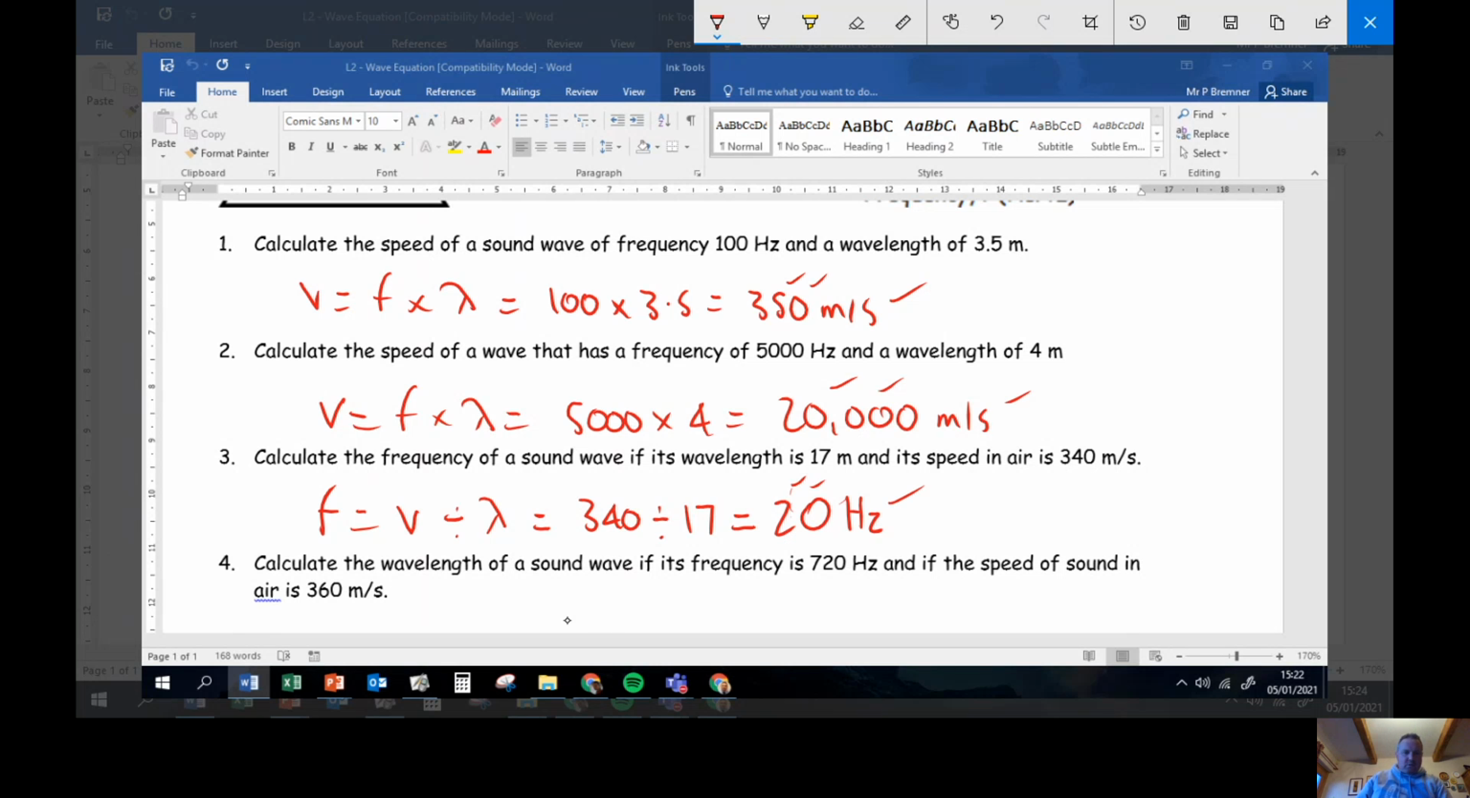I think I can squeeze this last one on the screen here. The wavelength of a sound wave, if its frequency is 720 and the speed of sound is 360. Okay, so wavelength is going to be my speed divided by my frequency. So let's have a look. I've got my speed is 360. I've got my frequency is 720. 360 divided by 720 gives me 0.5, and because it's a wavelength, that's in meters. 0.5, 2 marks. Meters, 1 mark.